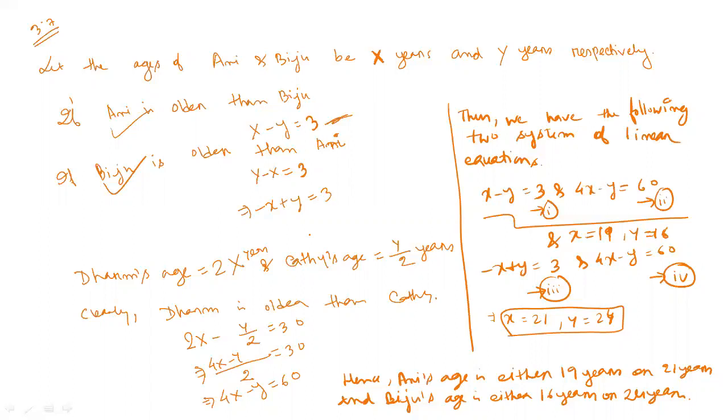And see the question number 6. Questions 2, 3, 4, 5, Exercise 3.7, do as your homework. Now see question number 6. Draw the graphs of the equations. Determine the coordinates of the vertices of the triangle formed by these lines and the y-axis.